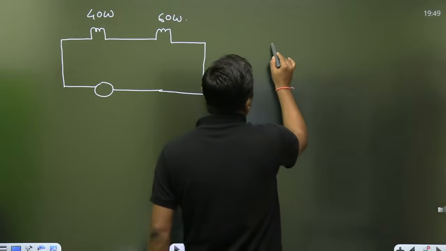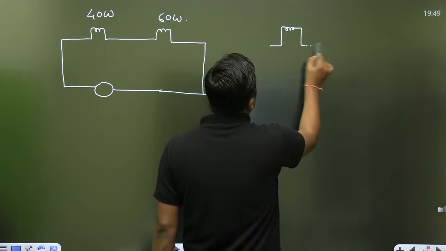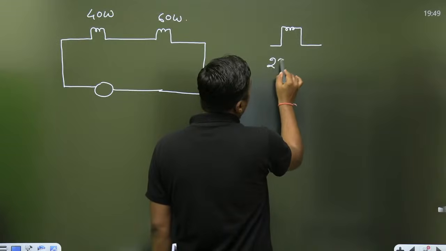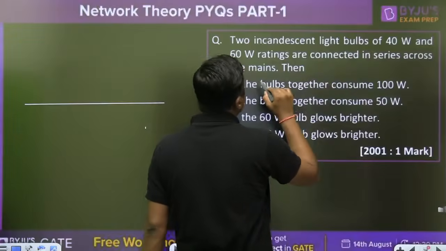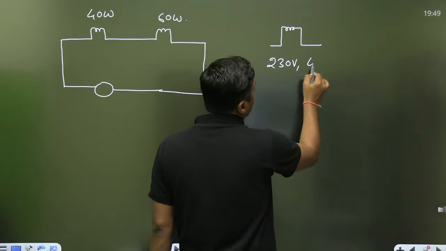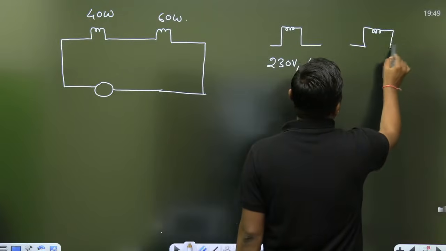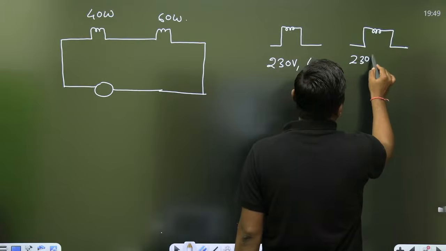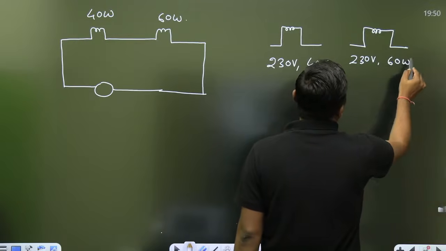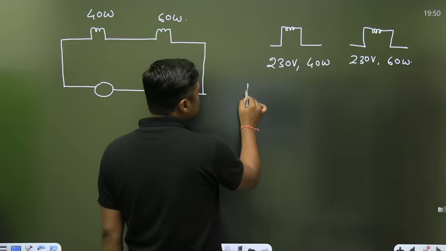So normally the bulb is represented like this. The voltage rating is what we are normally saying, 230 volt, and what is the bulb rating? 40 watt. Same rating here, 230 volt, 60 watt. So what is the resistance here?